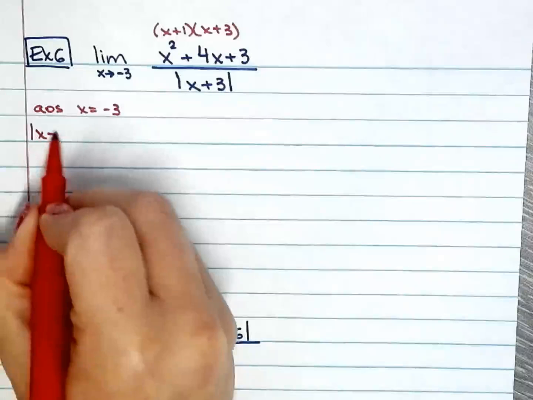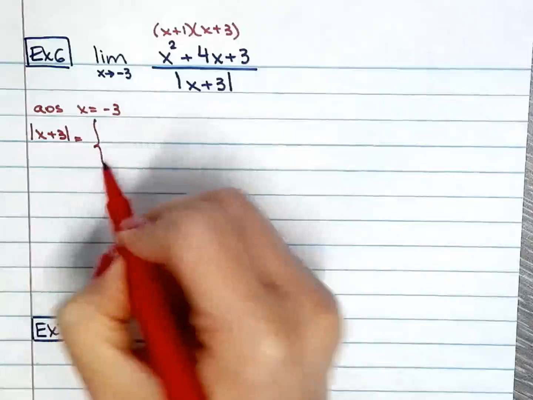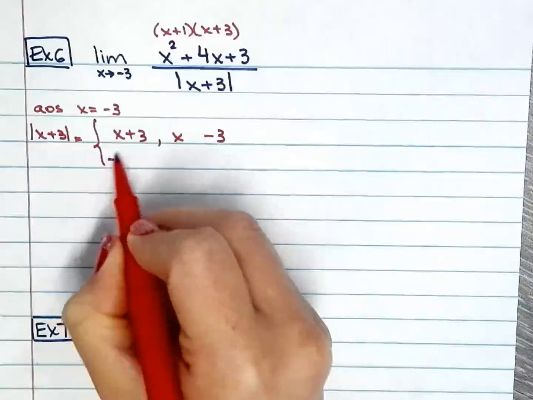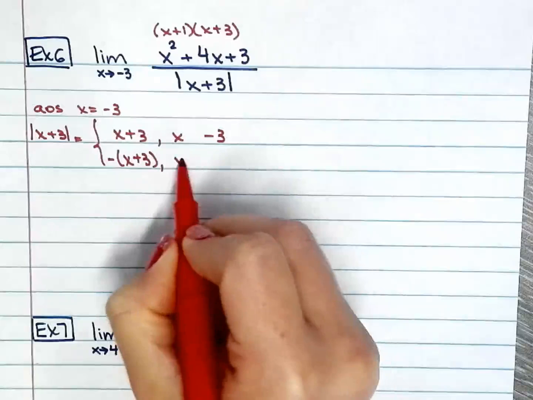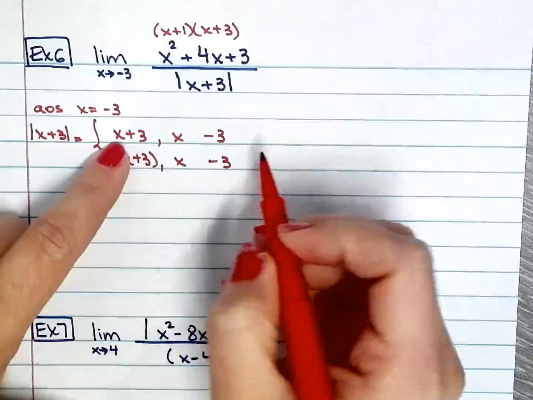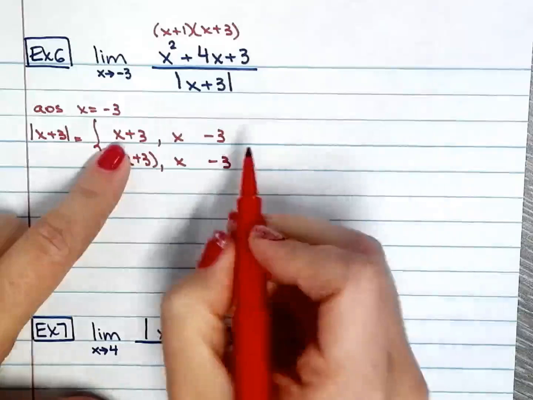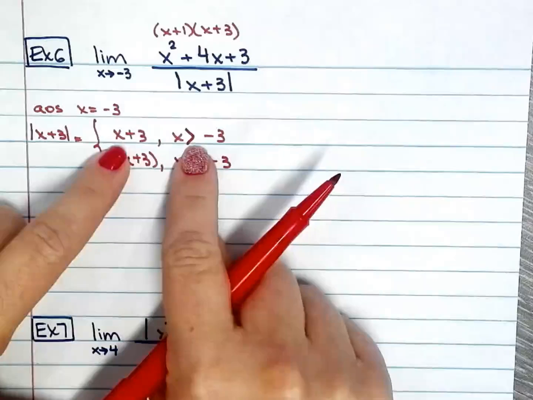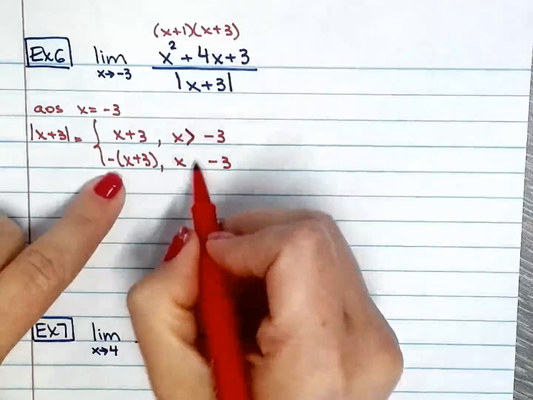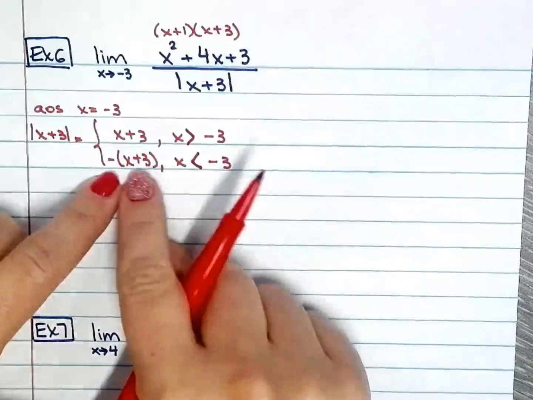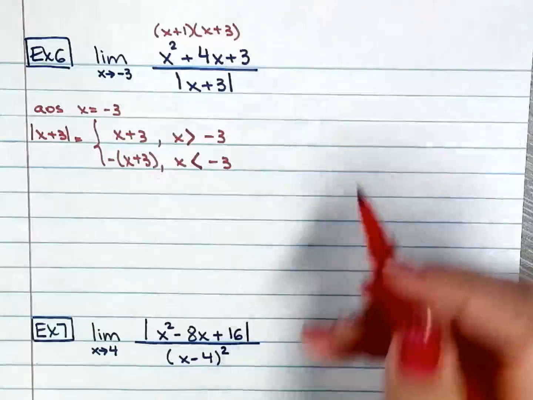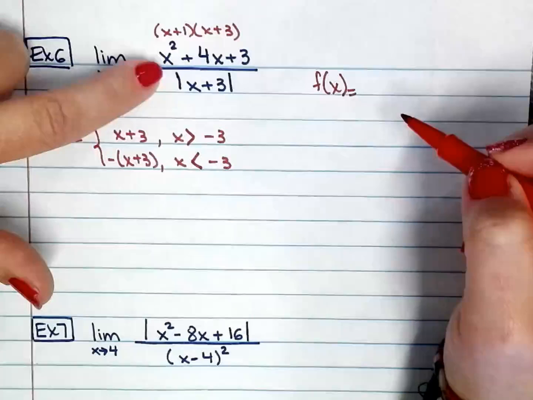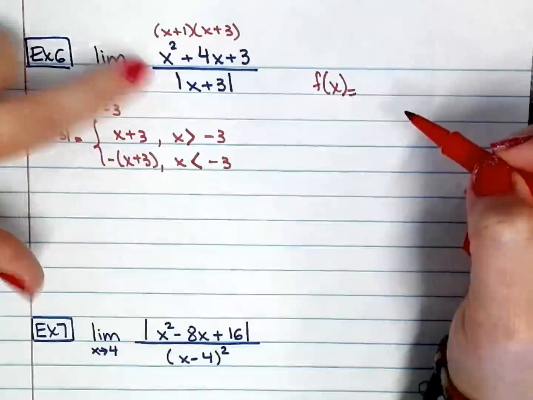So set up x plus 3, set up your restrictions right there. So you use x plus 3 when x is greater than negative 3, and negative x plus 3 when x is less than negative 3. You already know this. Okay, so when x is greater than negative 3, you use the positive. When x is less than negative 3, you use the negative. All right. We will go ahead and write the restrictions, because we have to, of this rational function right here.